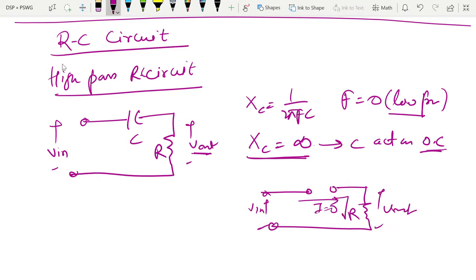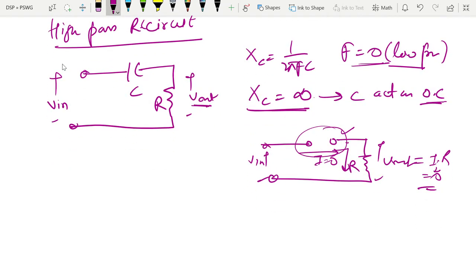This current is 0, then V out equals I into R. So if current is 0, the output will be 0. So for lower frequencies, it will act as an open circuit and give the output as 0. That is why it will not pass the lowest frequency of this input signal.